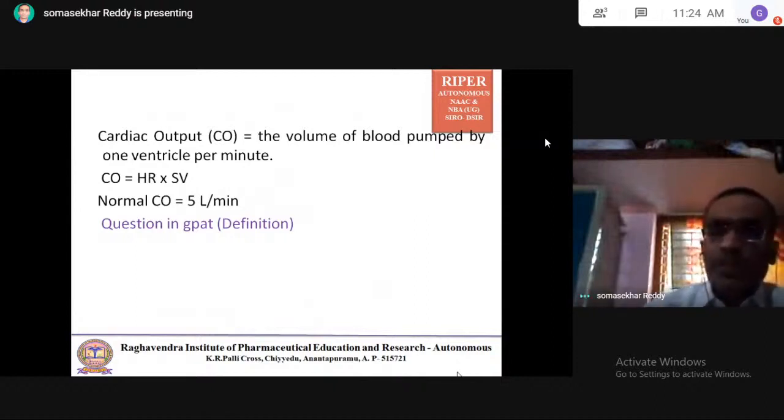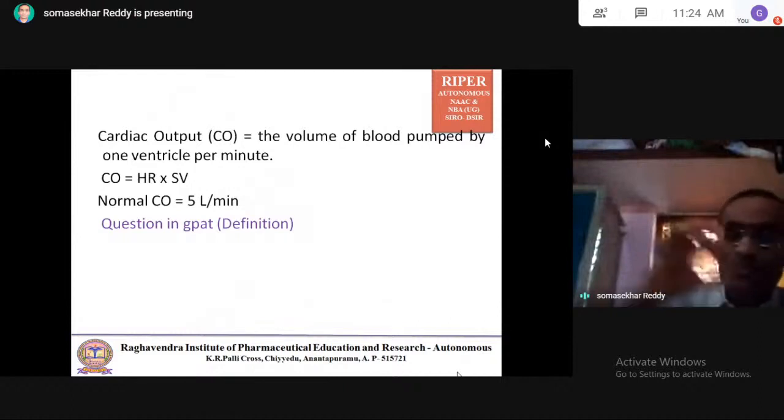Cardiac output means the volume of blood pumped by one ventricle per minute. Cardiac output is always expressed per minute.